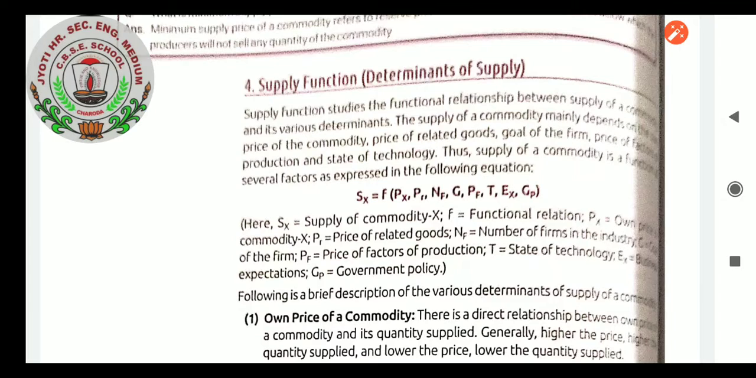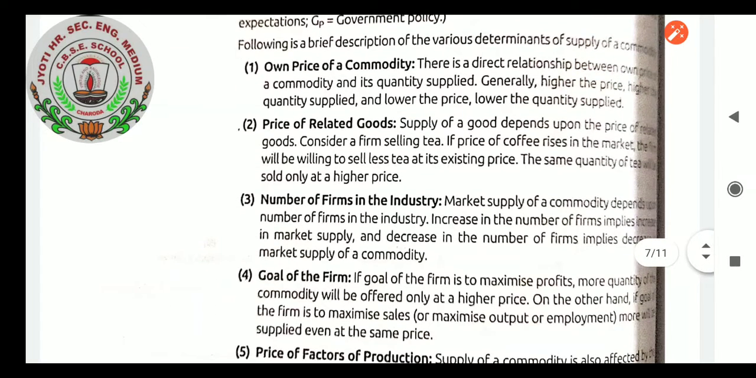In the determinants of supply, price of related goods and price of own goods are the same as in demand. With that, the number of firms in the industry, goals of the firm, the price of factors of production, the state of technology (taste does not come here), expectations of business, and then GP, that is government policy. All these are the factors which make the supply of the product.